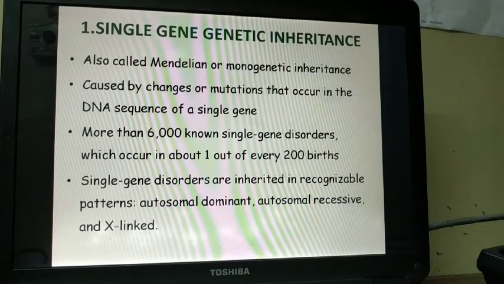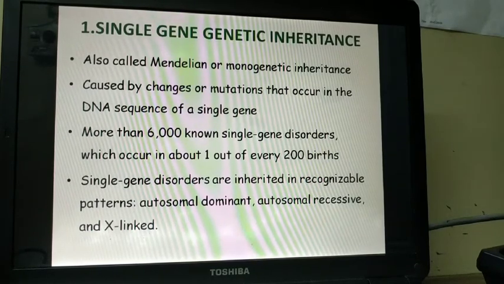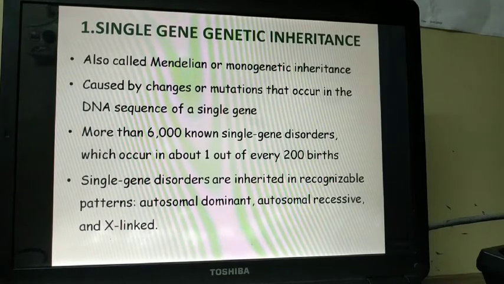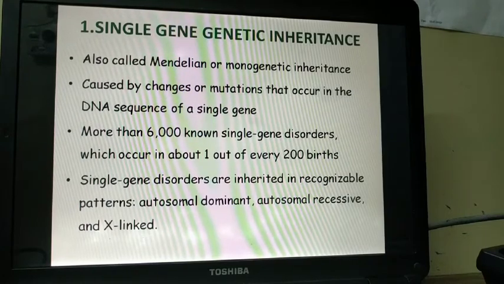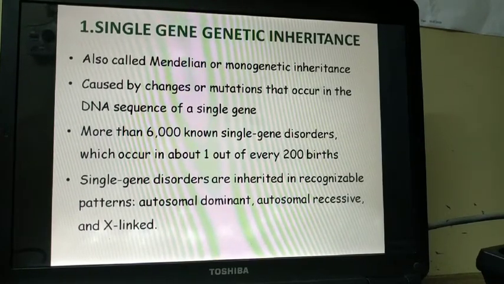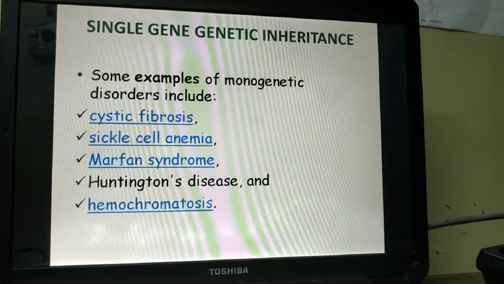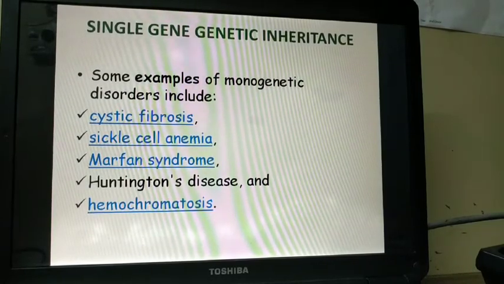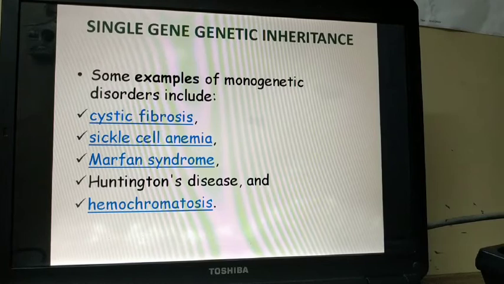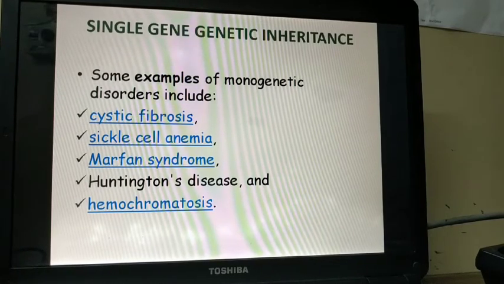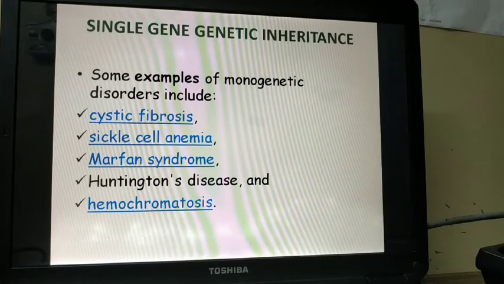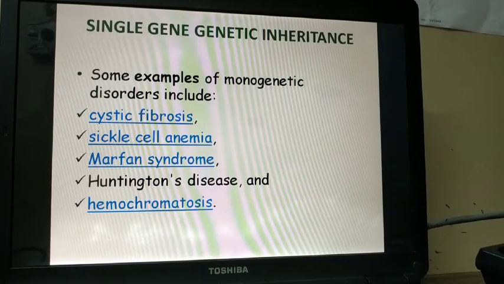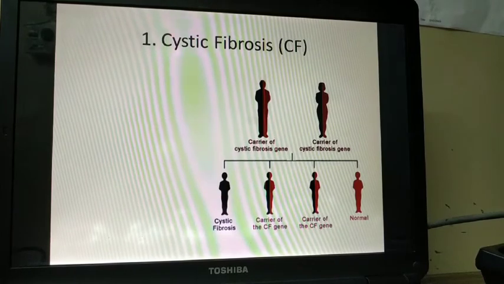There are more than 6,000 known single gene disorders, which occur in about 1 out of every 200 births. Single gene disorders are inherited in recognizable patterns, that is autosomal dominant, autosomal recessive and X-linked. These are the different varieties of single gene disorders. However, you can understand it with some examples. Some examples of monogenetic disorders include cystic fibrosis, sickle cell anemia, Marfan syndrome, Huntington disease and hemochromatosis. We will learn about one particular example, cystic fibrosis.